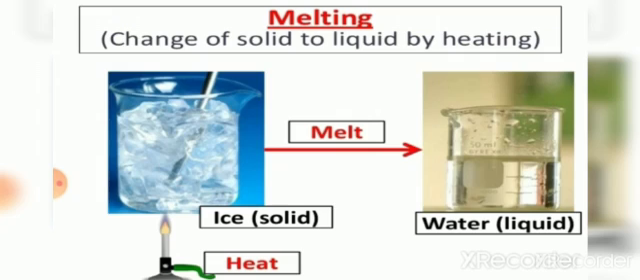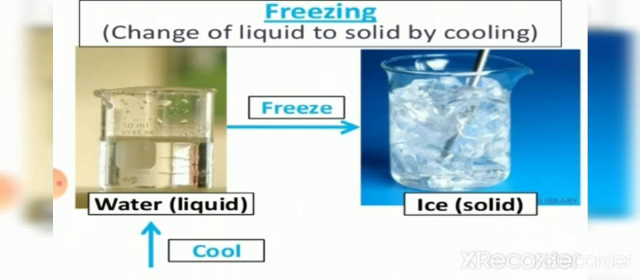What is the condition given to that? Heating is done to the ice cubes. That is why it forms the liquid. And freezing is the process by which the liquid changes to solid by cooling. So when we keep the water inside the freezer, when it is cool, we get ice cubes. That is freezing.